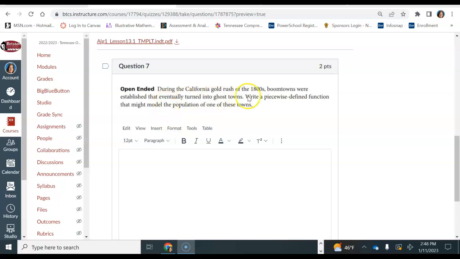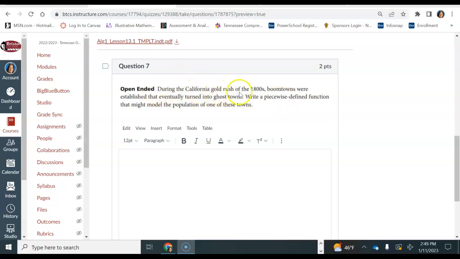During the California gold rush of the 1800s, boom towns were established that eventually turned into ghost towns. Write a piecewise defined function that might model the population of one of these towns. All right, if you remember from last semester, a piecewise function just means two or more functions put together. It's like two pieces of different functions that you just put in brackets and call it a piecewise function. You define those by the domain.